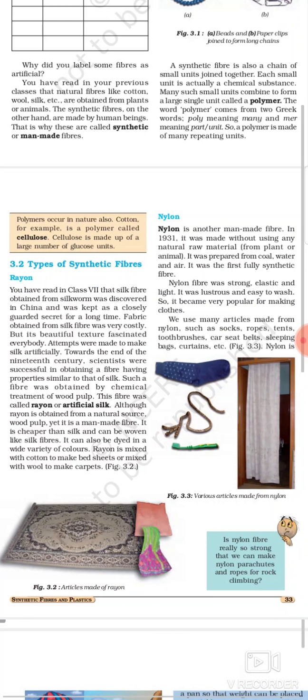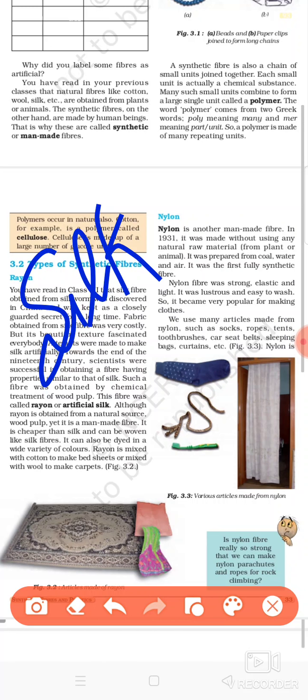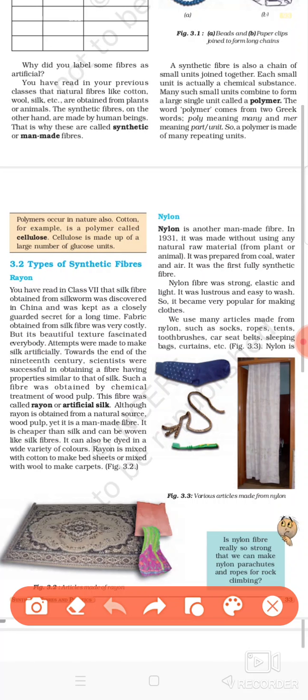First one is rayon. Rayon is basically a kind of fiber which is exactly like silk. Okay, it is made up of the wood pulp which is present in the wood, and some chemicals are added into that, which gives it a lustrous or a shiny appearance. Okay, this rayon is also known as artificial silk. It is having luster, it is having shine, it is soft, it has all the qualities of the silk, but it is man-made, it is a synthetic fiber, and it is cheaper than the silk.